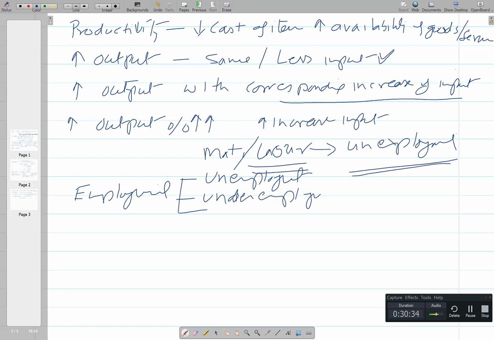Underemployment: people are capable, but they are doing something else because they are not getting the job that they can do. So this is the situation of underemployment. The third one is employment. If we have to increase the input so that more goods and services can be made available to the general public and the masses, let us produce more. By giving employment and more inputs, we can certainly produce more. This will give employment to the unemployed or to the underemployed.